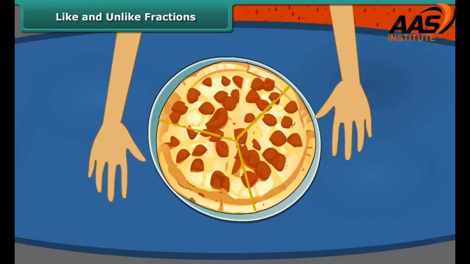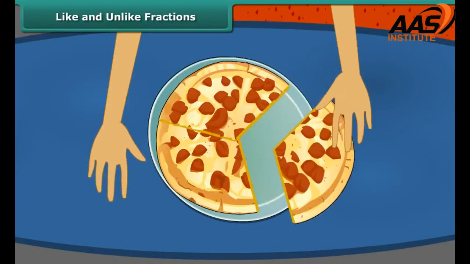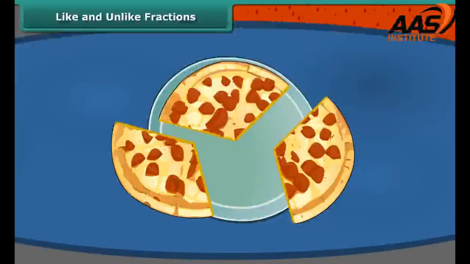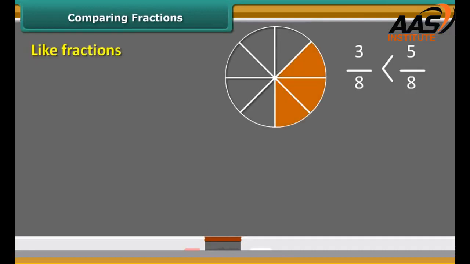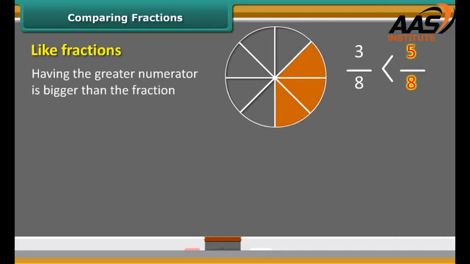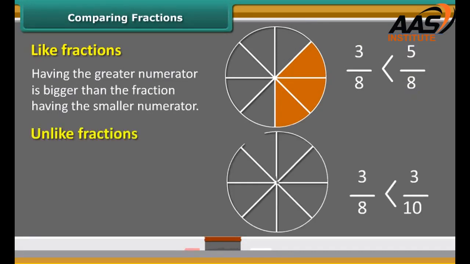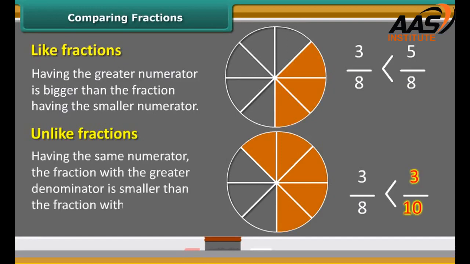Looking at the question we earlier asked, we can say that each of them, Rahul, Rima and Nina, received 1/3 part of pizza. Notice that this is also an example of like fractions. In like fractions, the fraction having the greater numerator is bigger than the fraction having the smaller numerator. In case of the unlike fractions having the same numerator, the fraction with the greater denominator is smaller than the fraction with the smaller denominator.